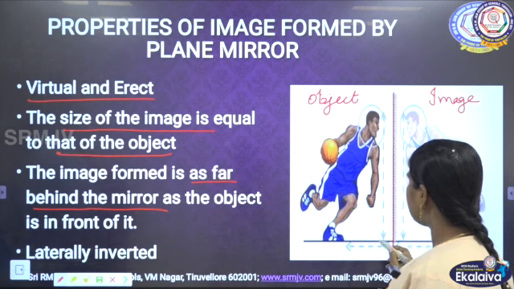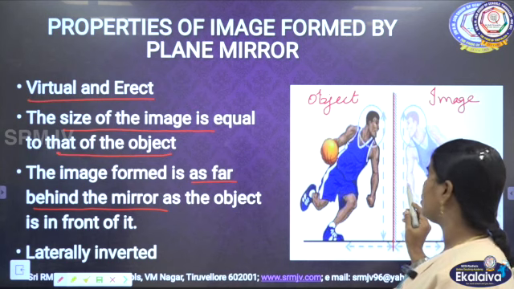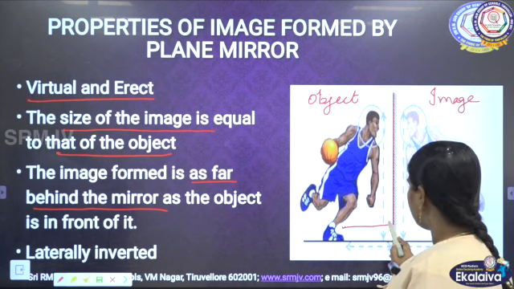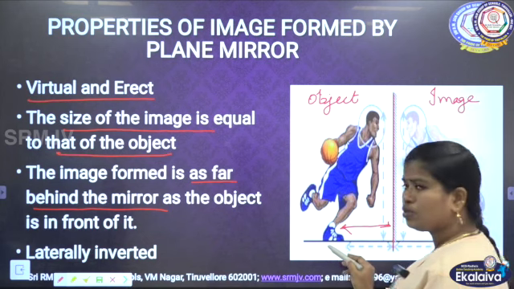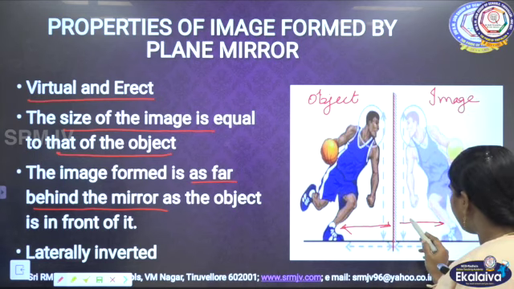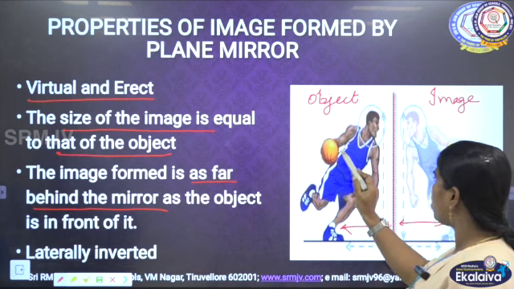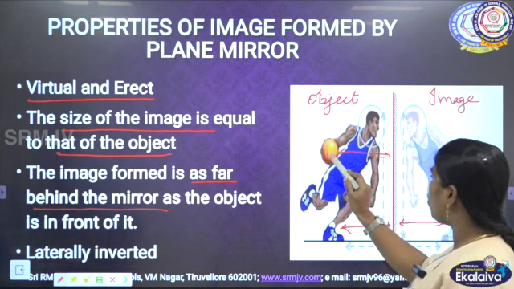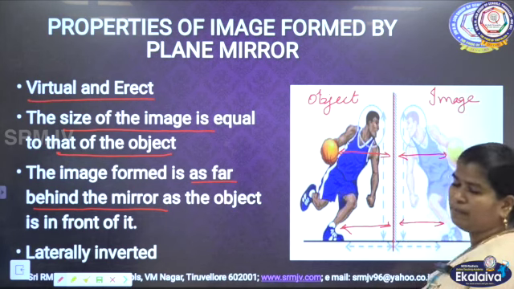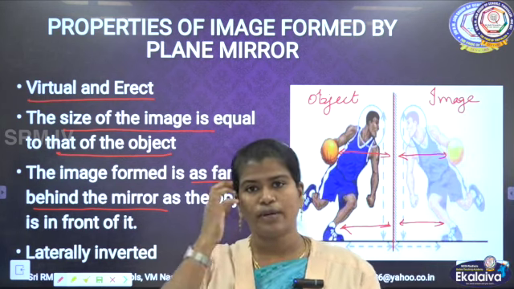So you can see the distance between the person's shoe and the mirror is equal to the distance between the image and the mirror. Even with this ball, the distance between the ball and the mirror is equal to the distance between the image and the mirror.